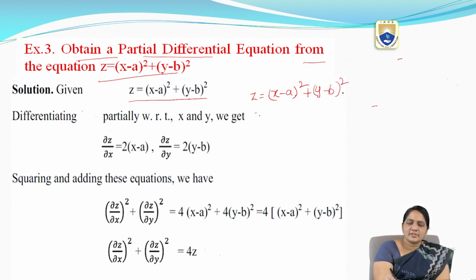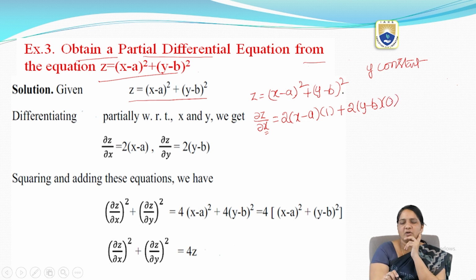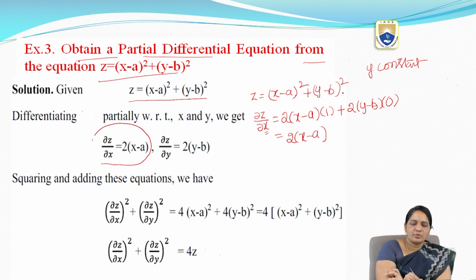Now I am doing partial differentiation with respect to x first, dou z by dou x. I already told you before, when I am doing with respect to x, y is treated as constant. So this is 2 into (x minus a), the derivative of x is 1, plus here y is constant, so we get 2 into (y minus b), and the derivative of a constant is 0. Finally I got 2 into (x minus a). So dou z by dou x equal to 2 into (x minus a).